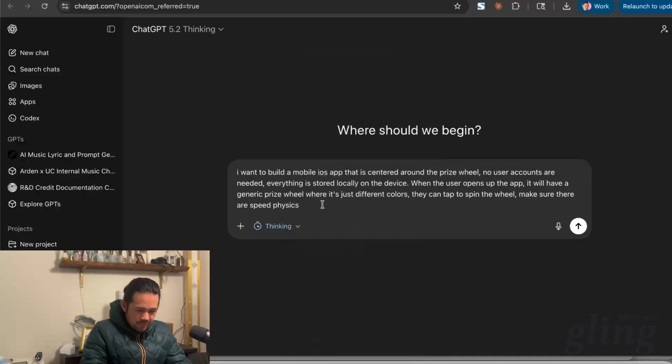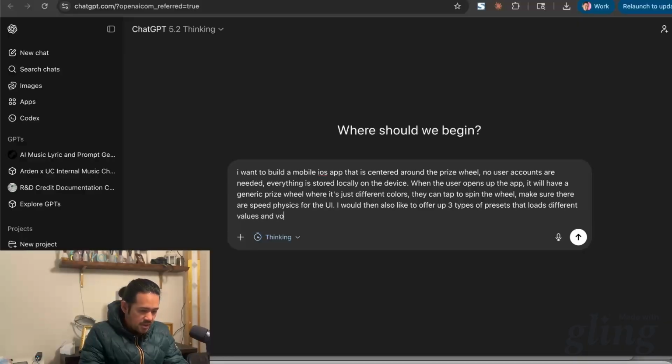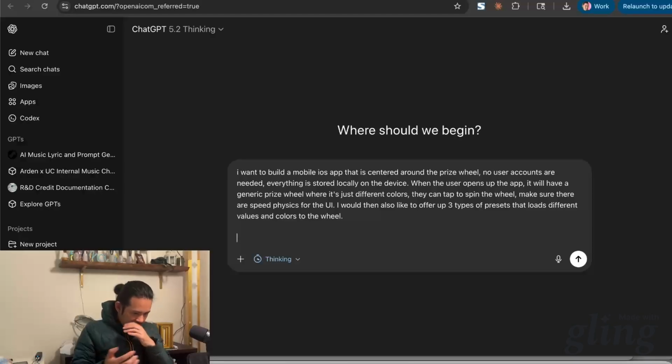I would then also like to offer up 3 types of presets that load different values and colors to the wheel, and then have them be able to customize it. I think that'd be kind of cool.